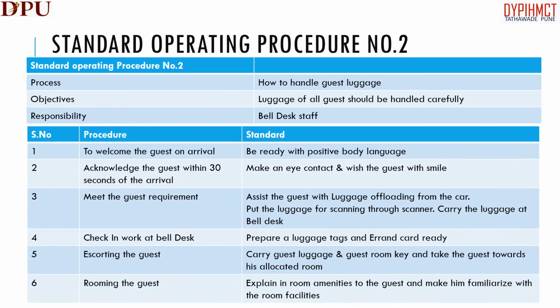Here, I have quoted a standard operating procedure on how to handle the guest luggage. Again, it is divided into the process, objectives, responsibility, and followed by what job has to be done first, followed by the rest of the job activities. Here you can see the pro forma of a standard operating procedure in the format.